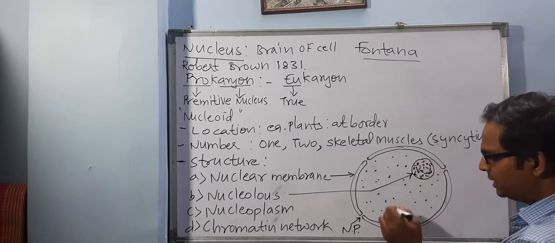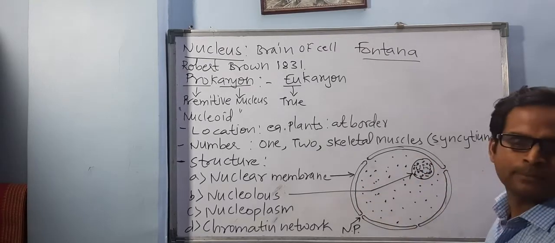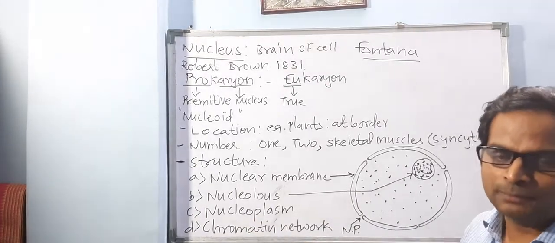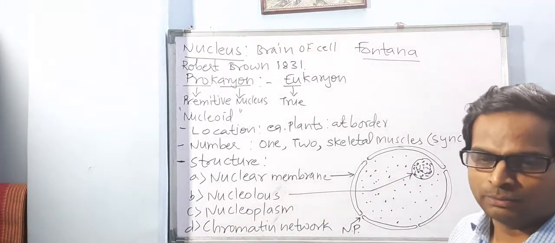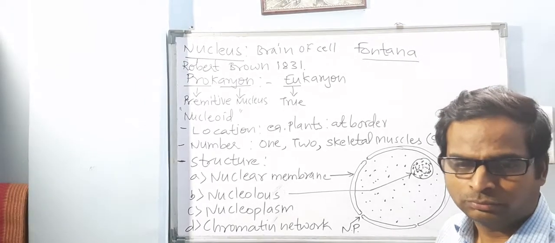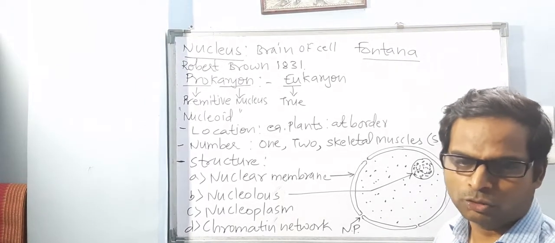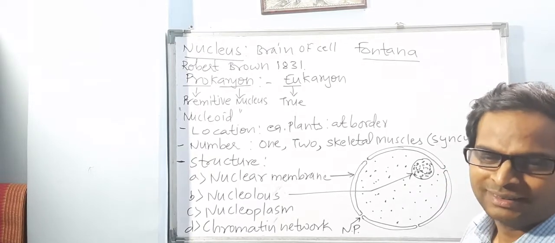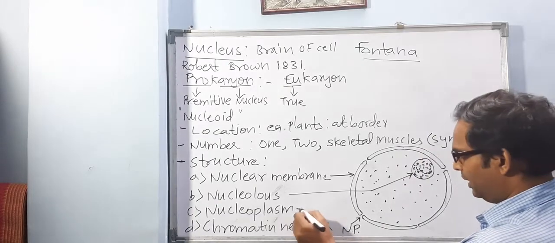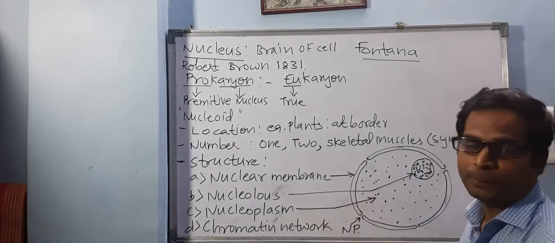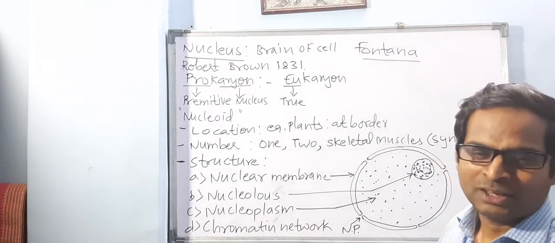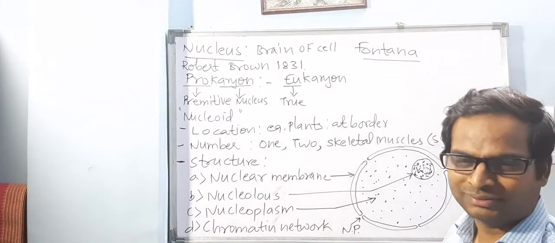You know what this is? Third part. What is that third part? Nucleoplasm. Very good. Or nuclear sap. So, nucleoplasm, or you also can call it nuclear sap. It's there in the NCERT textbook.